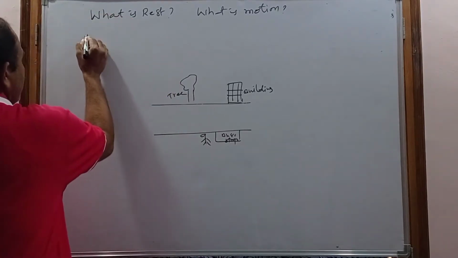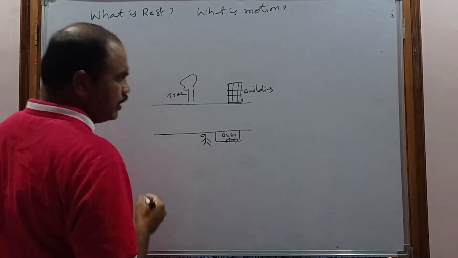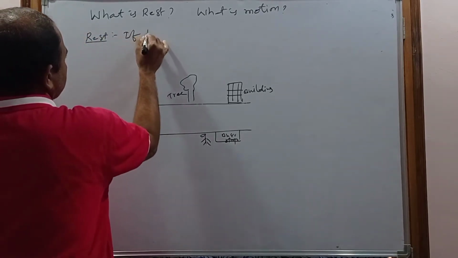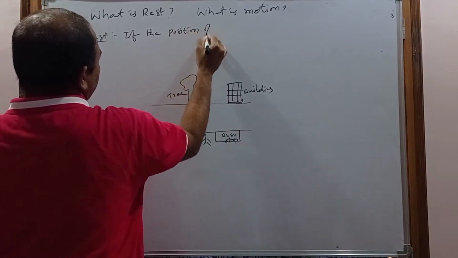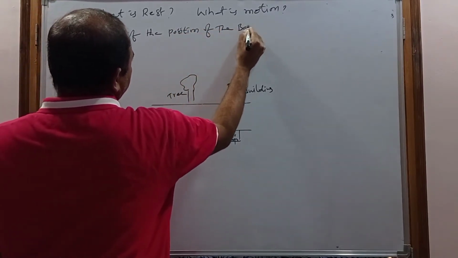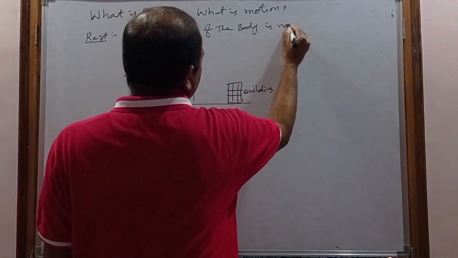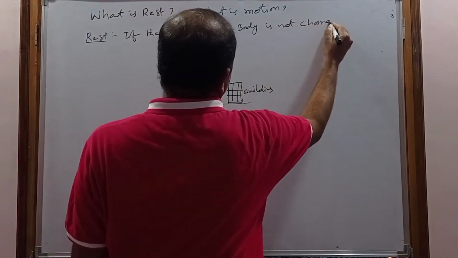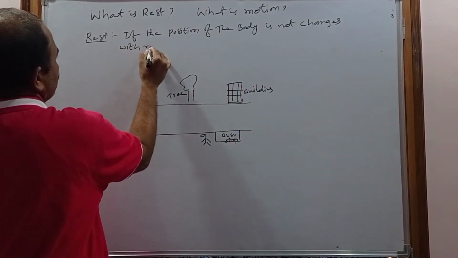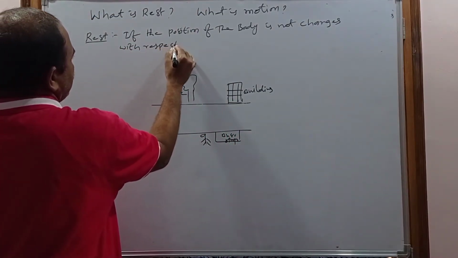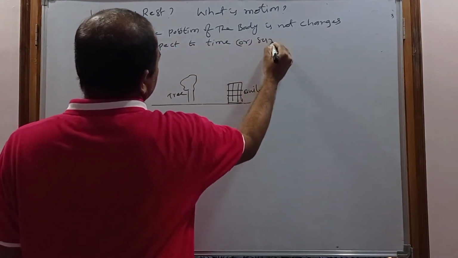The state of rest is nothing but this: if the position of the body or object does not change with respect to time or surroundings.